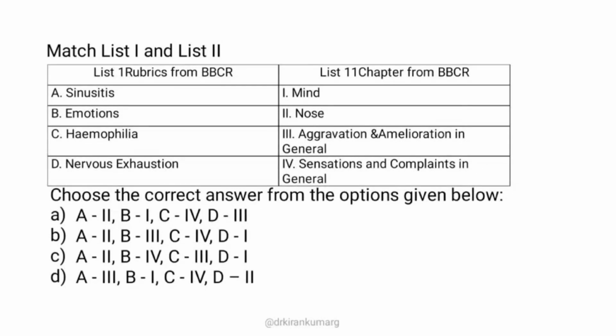If you are guessing, it will lead to a wrong answer here, because in the aggravation and amelioration in general chapter, it is not just physical symptoms.